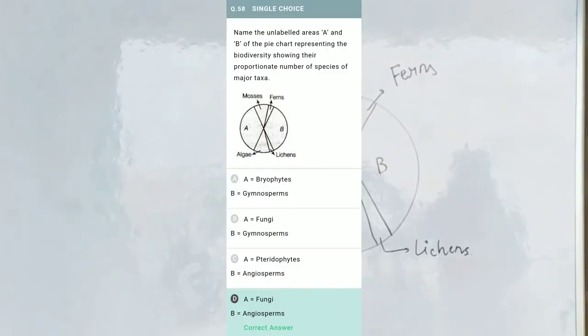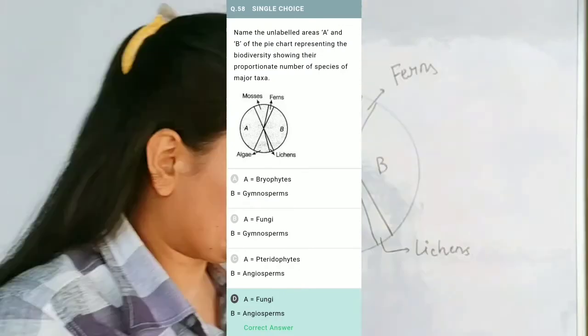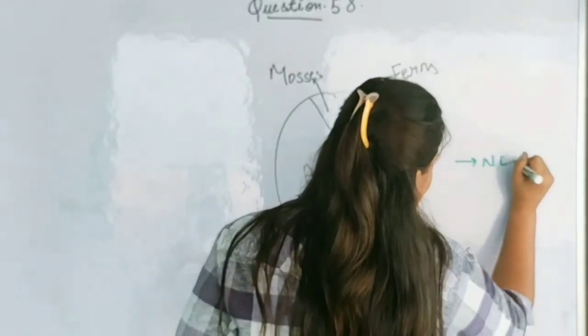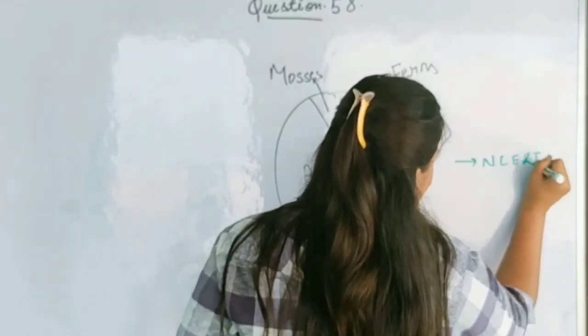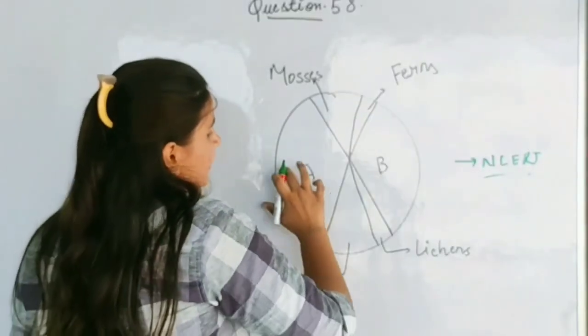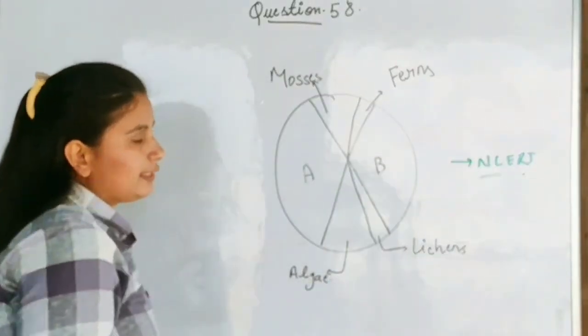Question number 58. Name the unlabeled areas A and B of the pie chart representing the biodiversity showing their proportionate number of species of major taxa. Question number 58 gives us a pie chart. This pie chart is present in NCERT. We have to tell what part A and part B are.